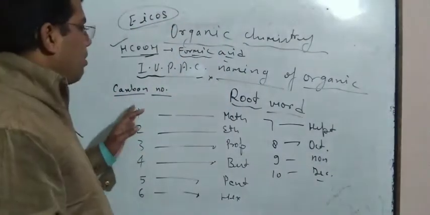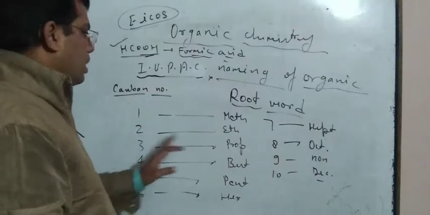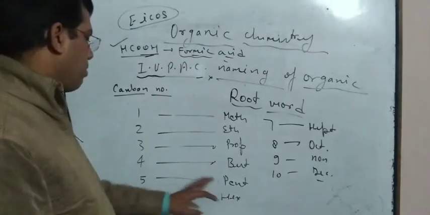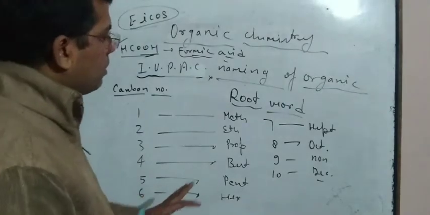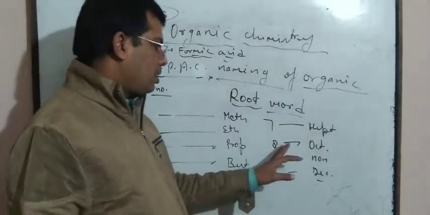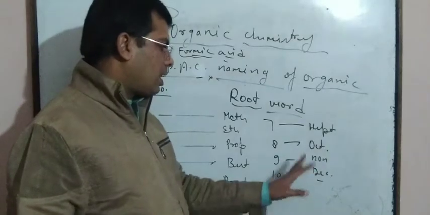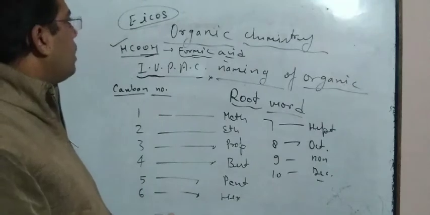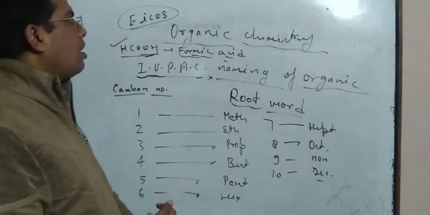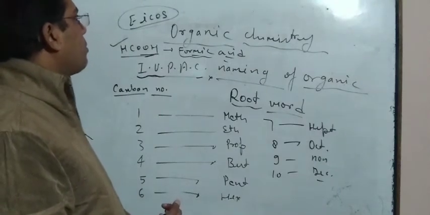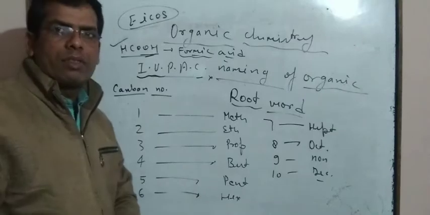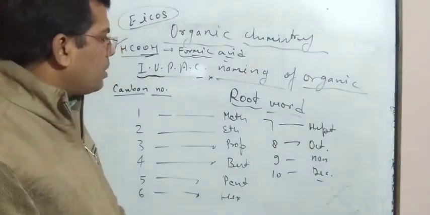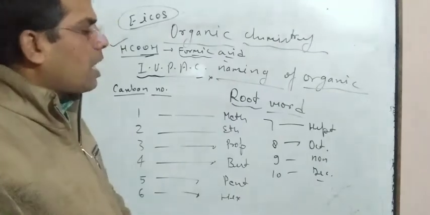So if one carbon is meth, two carbon is eth, three carbon is prop, four carbon is but, five carbon is pent, six carbon is hex, seven is hept, 8 is oct, 9 is non, 10 is dec. And if 20 carbon atoms are present, that is known as icos. These are the root words taken on the basis of the number of carbon atoms in a carbon skeleton.